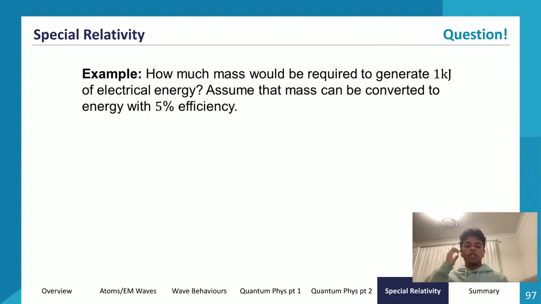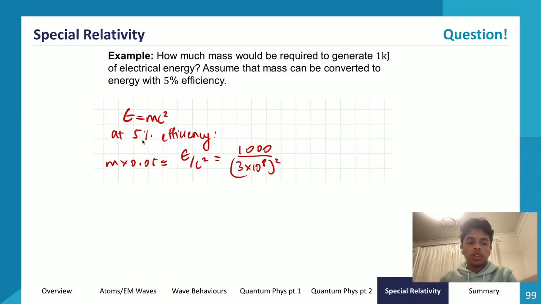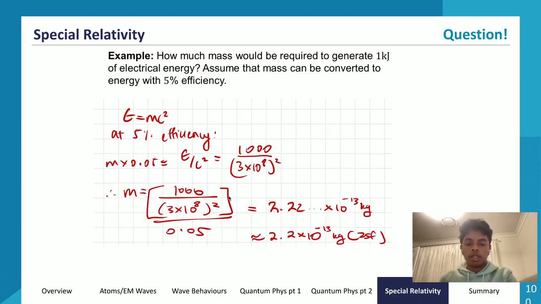So this is the mass energy equivalence. So let's say, how much mass would be required to generate 1 kilojoule of electrical energy? Assume that mass can be converted via a 5% efficiency. So if we write down the equation now, E equals mc squared, then for a 5% efficiency, we can rearrange this equation to m times 0.05 is equal to E over c squared, which we can now sub in the values for, 1000 over (3 times 10 to the power of 8) squared, to get a value for mass of approximately 2.2 times 10 to the power of negative 13 kilograms. So a very, very minute and small amount of mass. That's all we need to generate 1 kilojoule of energy.